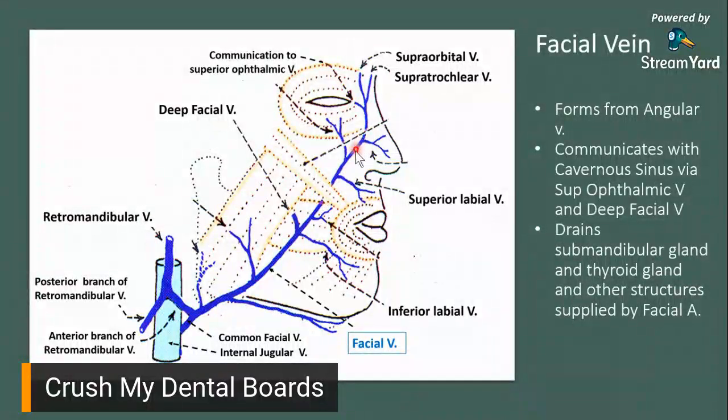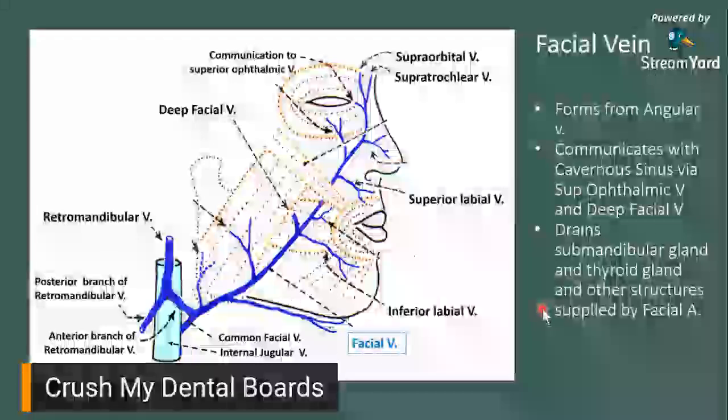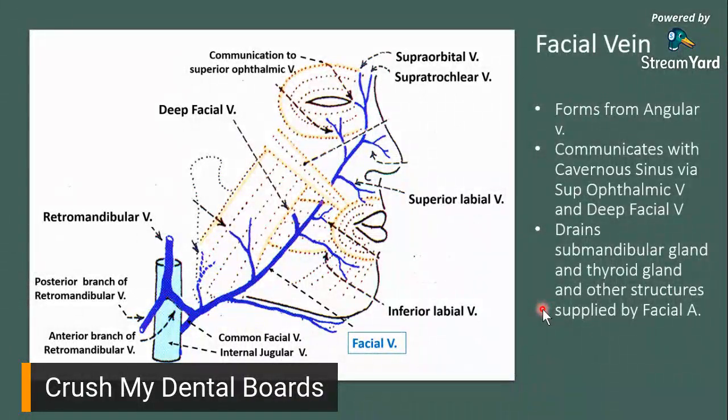And then eventually, itong facial vein na to, it would go down, down, down, form your common facial vein, and then it would go into your jugular vein. So, the facial vein, it drains your submandibular gland and your thyroid gland and other structures supplied by your facial artery. So, if you would recall last time, yung mga areas supplied by your facial artery, they are basically the same ones that's being catered to by your facial vein.